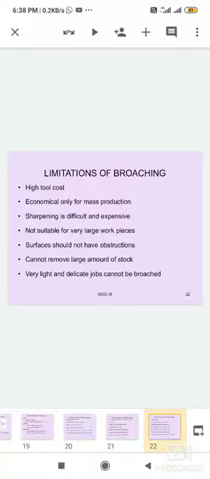These tools cannot be easily ground or machined because they have three types of teeth: rough teeth, semi-finishing teeth, and small finishing teeth, so they cannot be easily machined or ground.